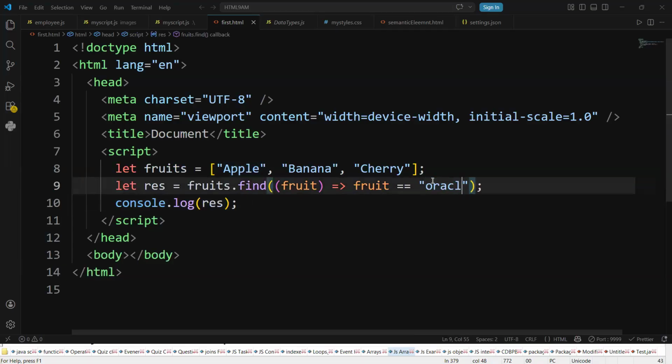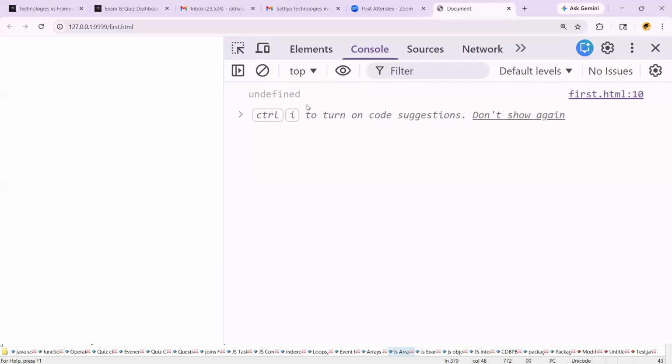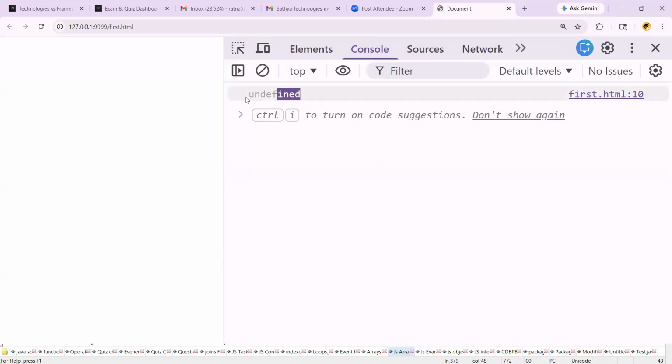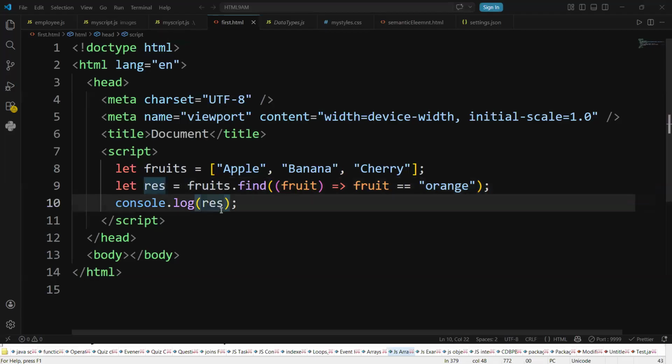For example, let me change to orange. Is orange there or not? Not there. If the item is not there, what will you get? Undefined, right? Exactly. That is how to check whether the item is present in the cart or not. If the item is present, the item is returned, which means you increase the quantity by plus 1. If the item is not there, it is undefined, which means you push the item.